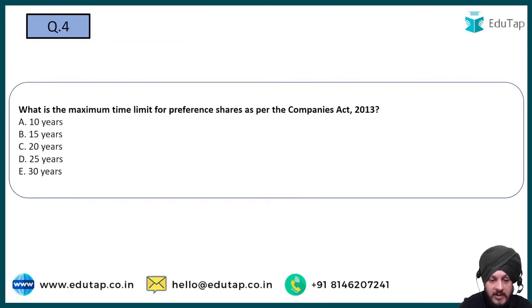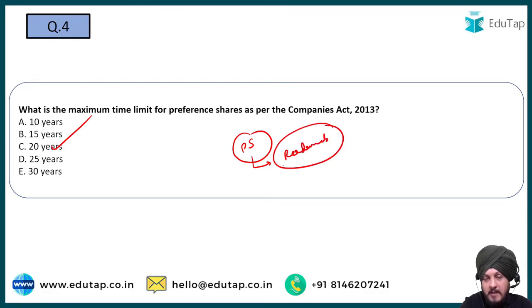What is the maximum time limit for preference shares as per Companies Act 2013? Option A, 10 years. B, 15. C, 20. D, 25. Or E, 30 years. So the correct answer to this question as per company law is going to be option C, that is 20 years. Because if we talk about preference shares, as per company law, all preference shares must be redeemable within the prescribed time limit, right?